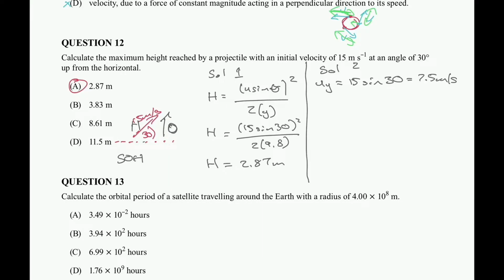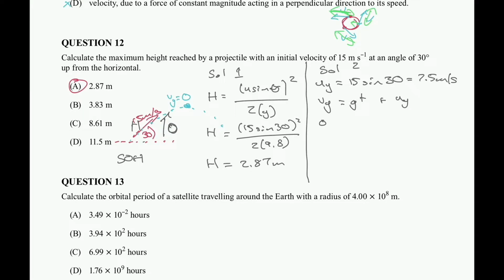What do we know about a projectile's path? Once it gets to the top of its projectile path, its vertical velocity, the up or down velocity, is equal to 0. So Vy is equal to 0 at the maximum. I'm going to use this linear motion equation, which some people have heard called kinematic equations: Vy equals gt plus uy.